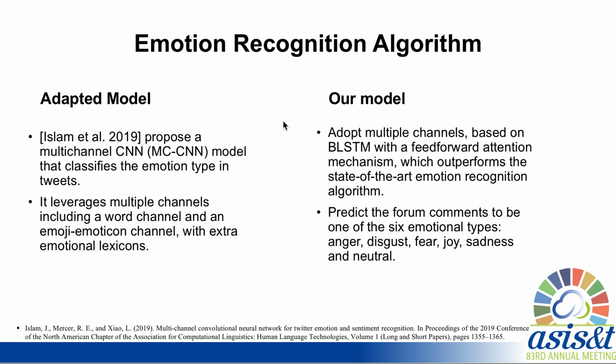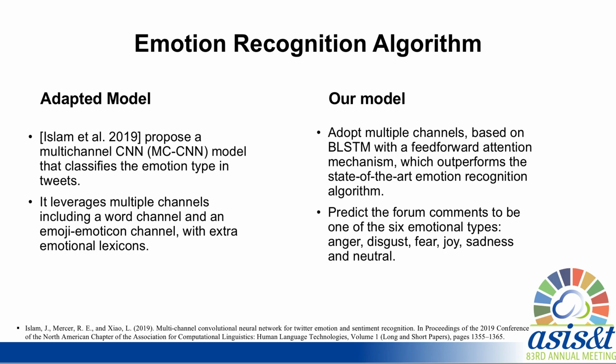We base our emotion recognition algorithm on an adaptive model, which was proposed by Islam et al. in 2019. They propose a multi-channel CNN model that classifies emotions in tweets. It leverages multiple channels, including a word channel and an emoji emoticon channel, with extra emotional lexicons.